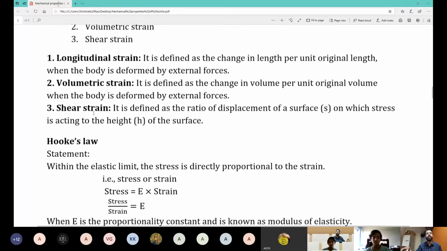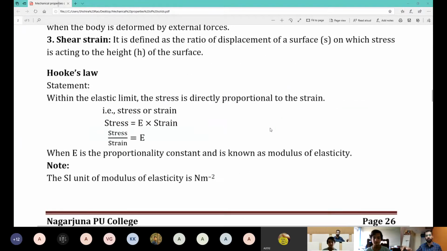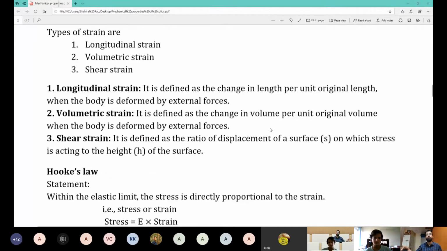However, shear strain is not exactly straightforward. We cannot say change in area to original area. That is not how it works. You will say it is defined as the ratio of displacement of the surface on which stress is acting to the height h of the surface. Now, it is defined as tan theta equal to x by h. The formula for shear strain is tan theta equals x by h.